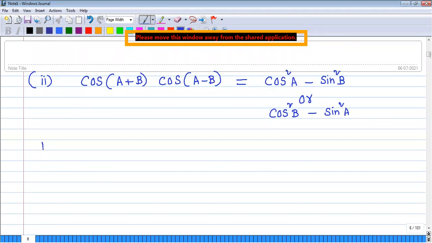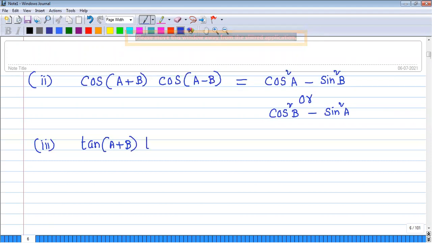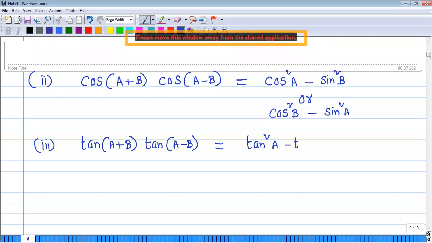Next, the third one: tan of A plus B into tan of A minus B equals tan square A minus tan square B upon 1 minus tan square A tan square B. My dear students, it's very simple.